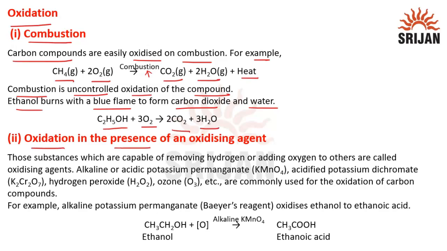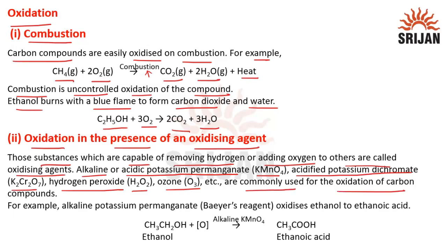Oxidation in the presence of an oxidizing agent. Those substances which are capable of removing hydrogen or adding oxygen to others are called oxidizing agents, since addition of oxygen or removal of hydrogen is known as oxidation. Alkaline or acidic potassium permanganate, that is KMnO4, acidified potassium dichromate, that is K2Cr2O7, hydrogen peroxide H2O2, or ozone, that is O3, etc. are commonly used for the oxidation of carbon compounds.